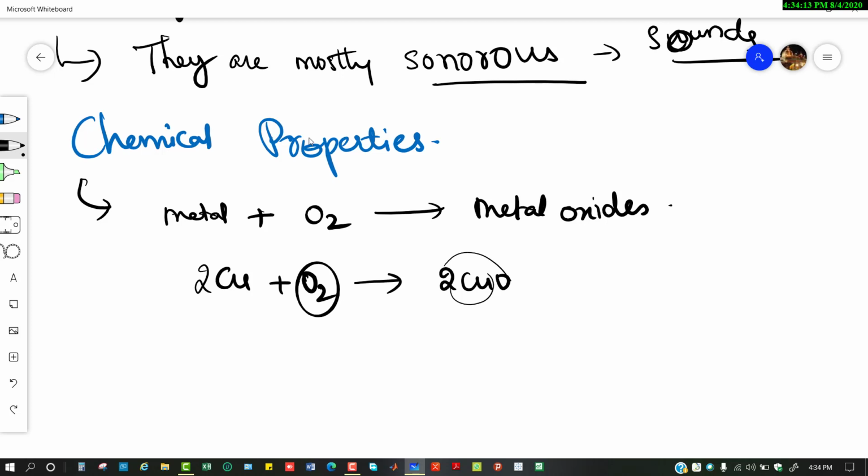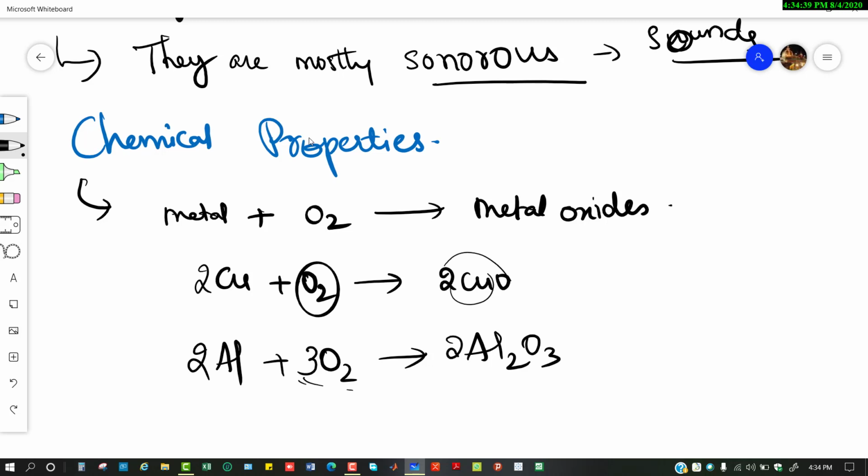And if you take aluminum, you can take oxygen. They can form aluminum oxide. Al2O3 means two aluminums are there, so you can write 2 here. How many oxygens are there? 3. So in order to balance, you can write 3 here. 3 O2 means 6, right? 3 twos are 6, and here 3 are there already. If you write 2 here, aluminum becomes 4, then you can write 4 here.